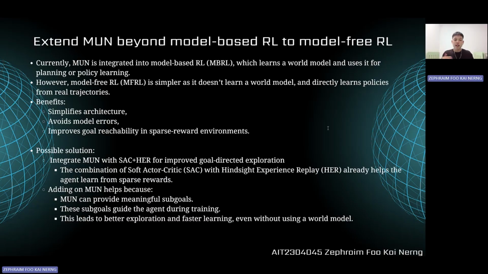reinforcement learning method, because the model-free method is much simpler and doesn't learn from a world model. It directly learns policies from real trajectories. An example of this would be to integrate MUN with soft actor-critic and hindsight experience replay. This combination of SAC and HER already helps the agent to learn from sparse rewards. By adding MUN on top of that, it provides more meaningful sub-goals, which guide the agent during training, leading to better exploration and faster training. All of this without a world model.